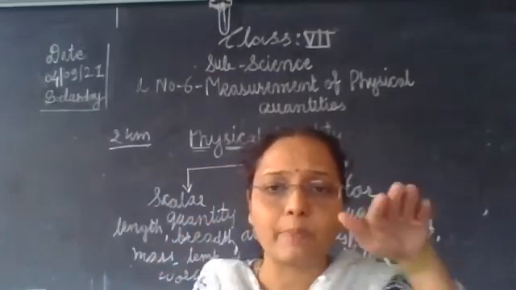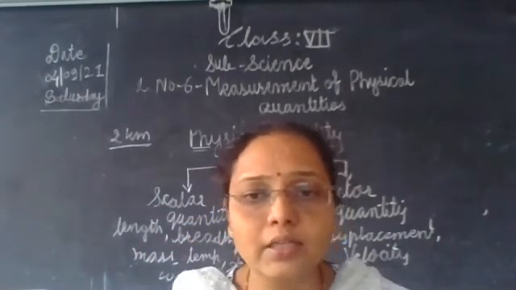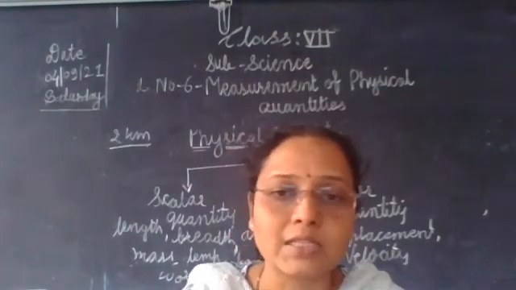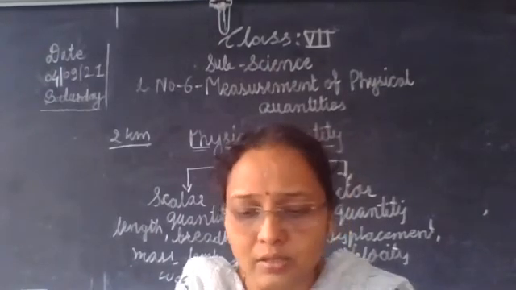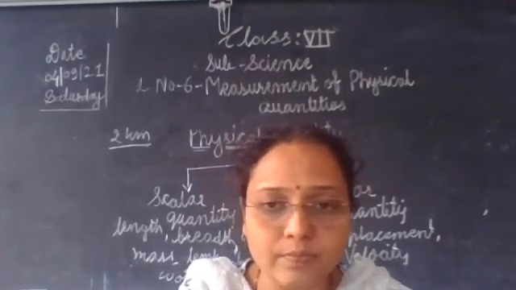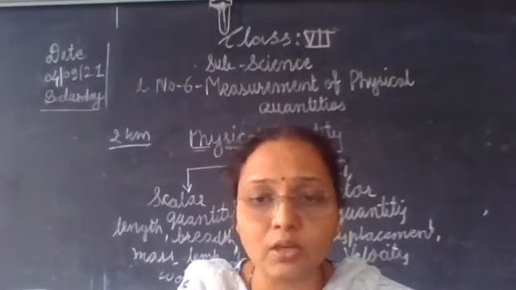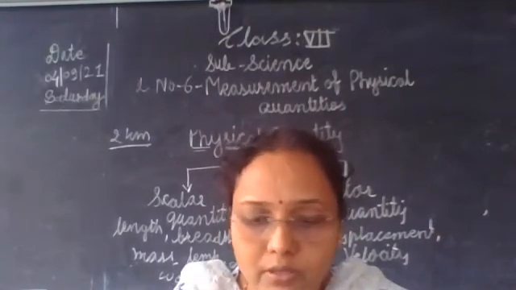When the balance goes up and down, the masses are different. So we compare two masses by using a balance. Okay, children, this is about mass and weight. What we measure in grams and kilograms is mass and not weight.